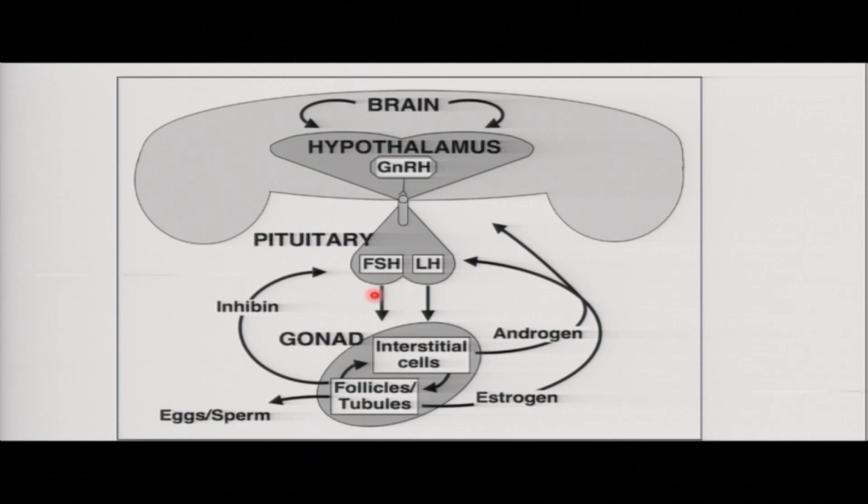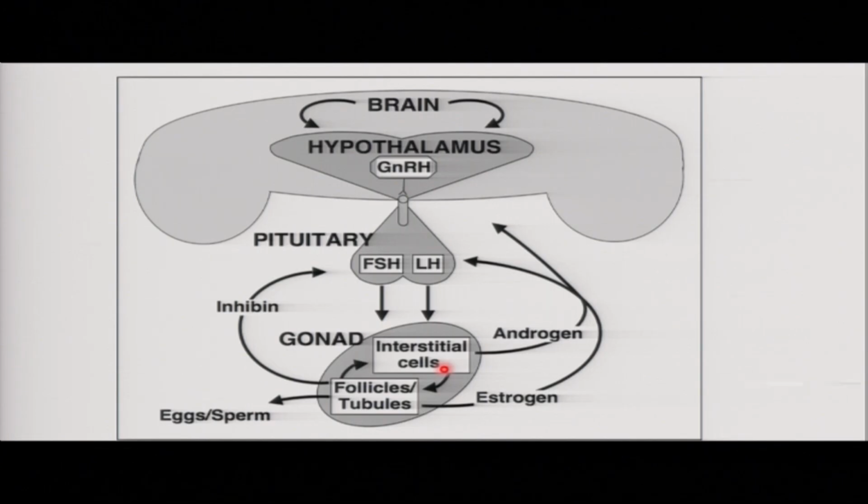These hormones are going to instruct reproductive organs to produce estrogen in females and testosterone in males.